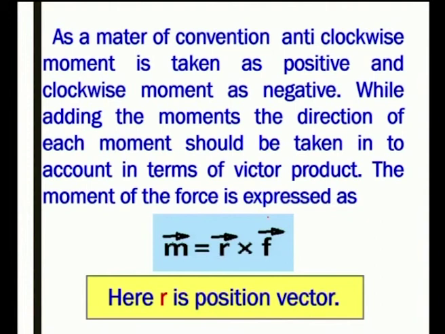As a matter of convention, anti-clockwise moment is taken as positive and clockwise moment is negative. While adding the moments, the direction of each moment should be taken into account in terms of vector product. The moment of the force is expressed as M is equal to the vector product of R and F. Here R is the position vector.